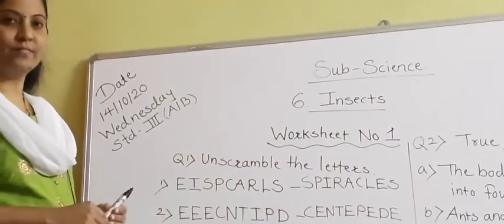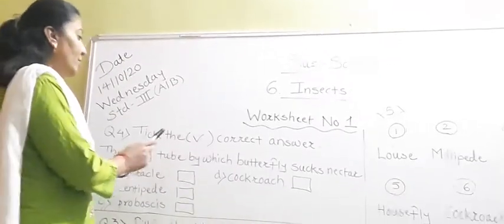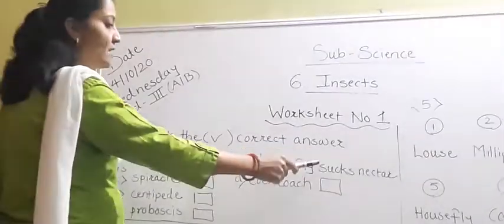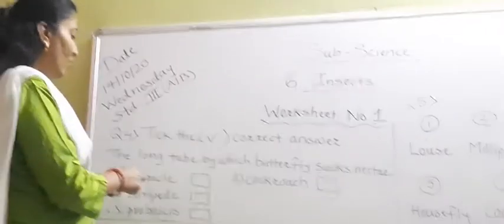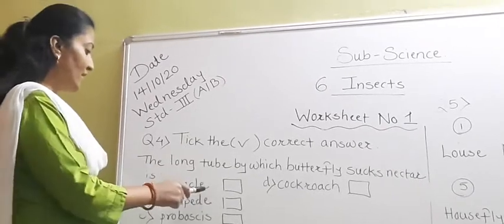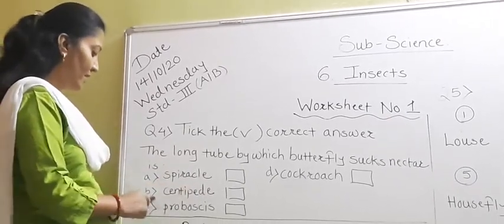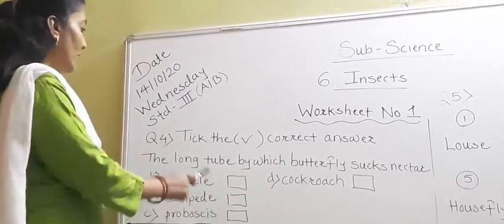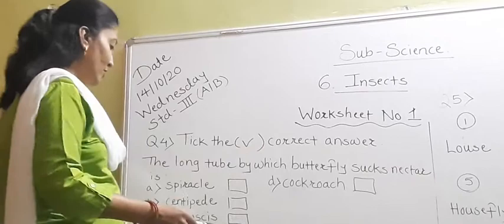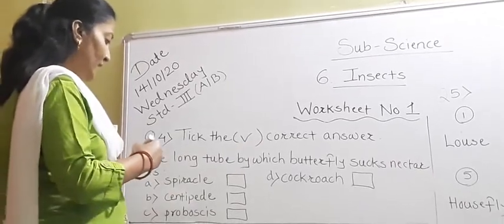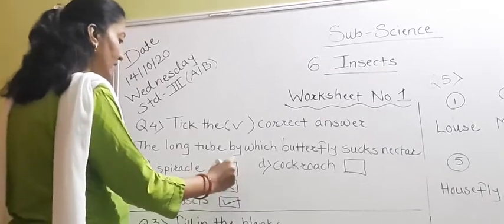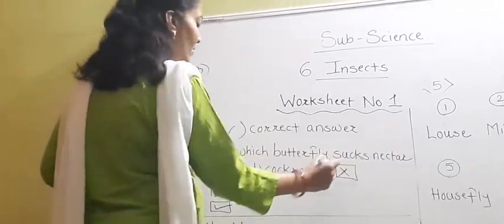Okay. Now we are going to see question number 4. Take the correct answer. The long tube by which a butterfly sucks nectar is. Options are given here. A, spiracle. B, centipede. C, proboscis. D, cockroach. So the long tube by which a butterfly sucks nectar is known as proboscis. So you have to take this answer and mark the others wrong.